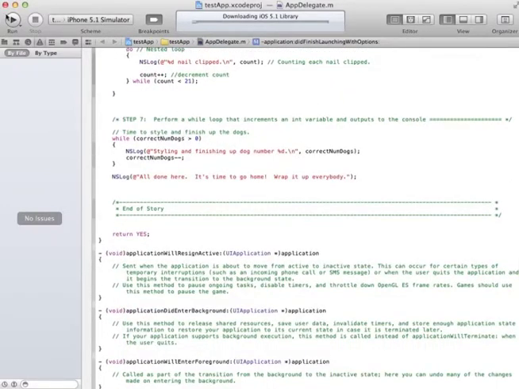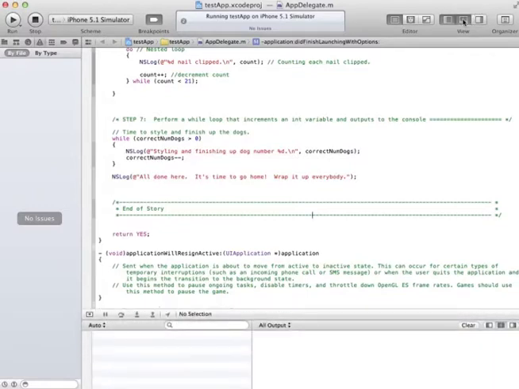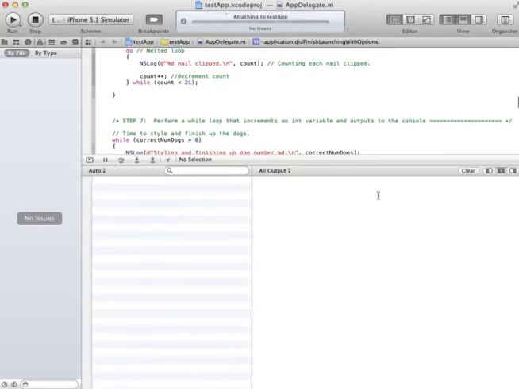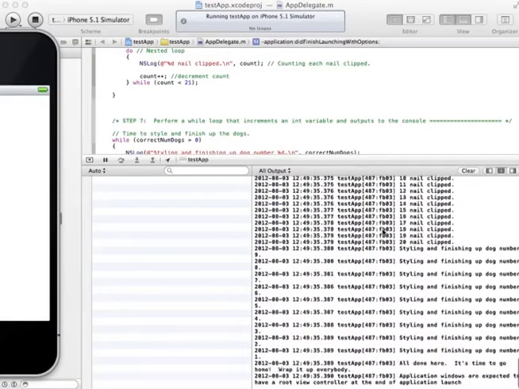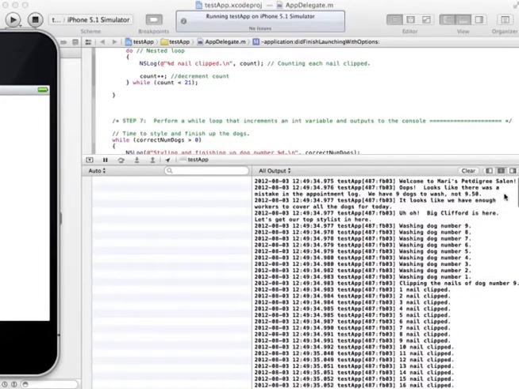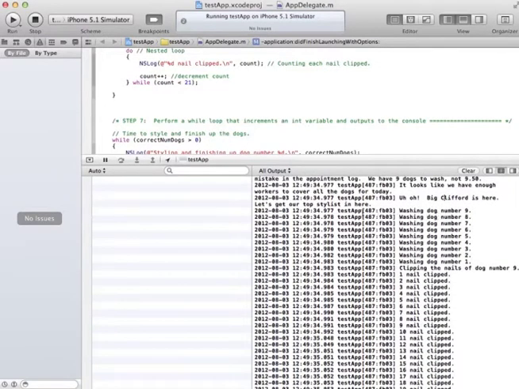And then my while loop is here, so we'll run it, and we'll just let you see what happens in the log as far as the story. There we are. So welcome. Looks like there was a mistake and we casted from 9.5 to 9. It looks like we have enough workers to cover. Uh-oh, Big Clifford is here, so we need to get our top stylist.